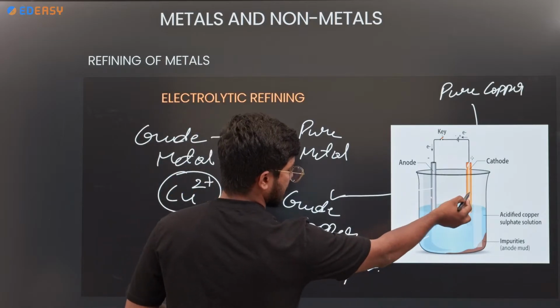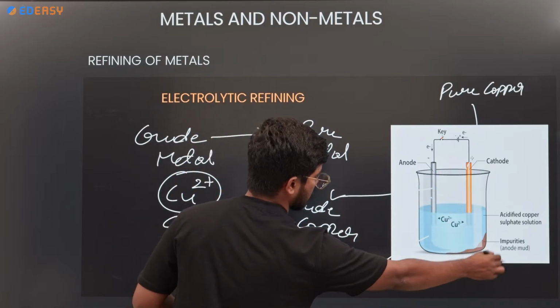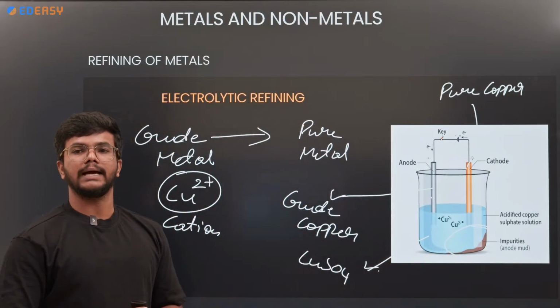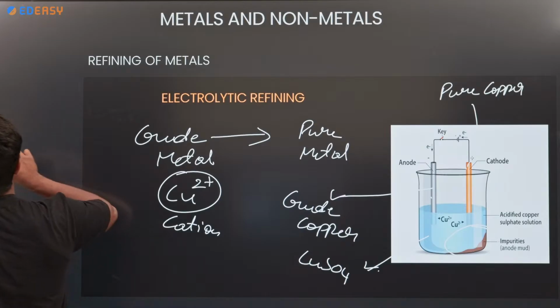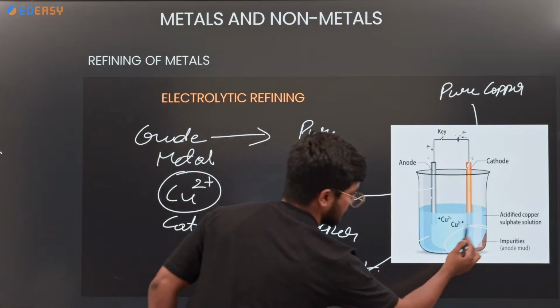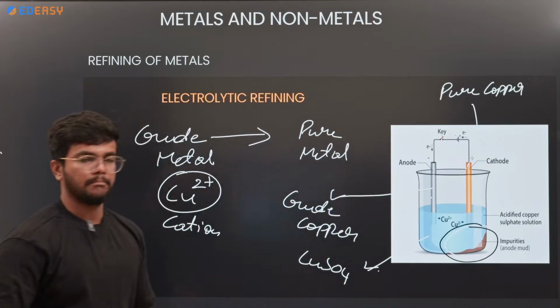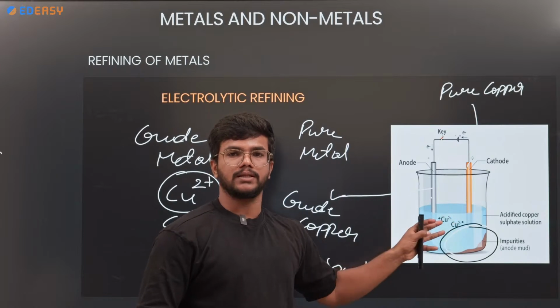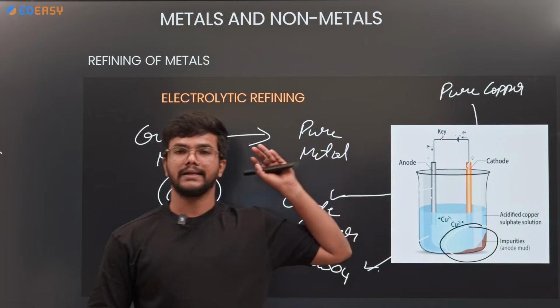The impurities accumulate at the bottom of the beaker, which is the anode mud. So you can extract the copper by this method, which is called electrolytic refining.